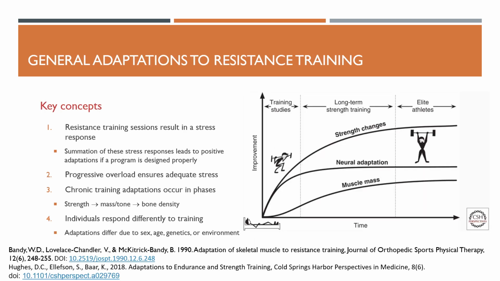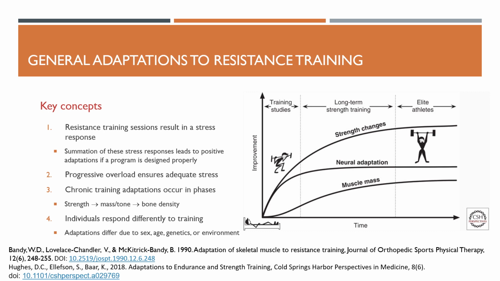Resistance training can lead to both acute and chronic adaptations in the body. Acute adaptations occur primarily in the neurological, muscular, and endocrine systems, while chronic adaptations are seen in the muscular, skeletal, endocrine, cardiovascular, and neurological systems.